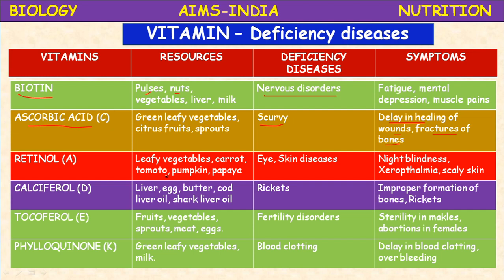It is an important vitamin required for healthy eyes. Its deficiency leads to diseases related to eye and skin. The symptoms are night blindness, meaning being unable to see objects in dim light. Then xerophthalmia, also called dry eyes disease.